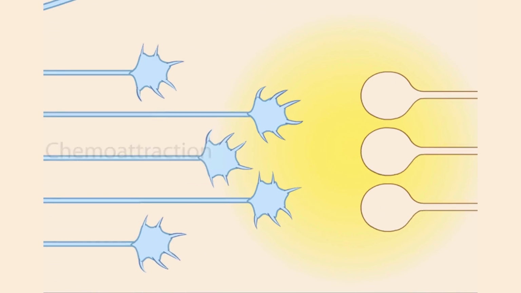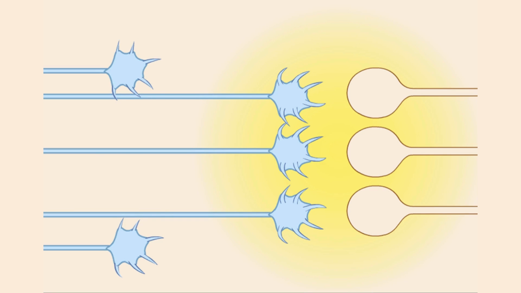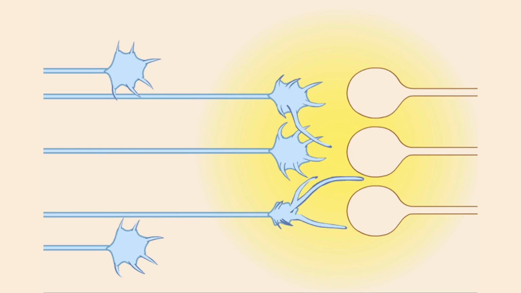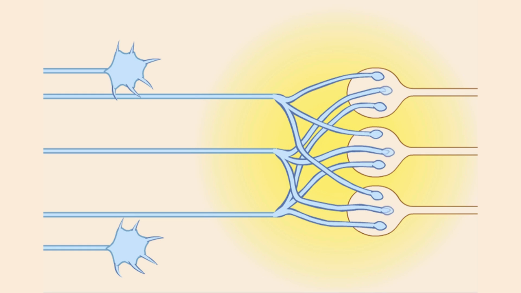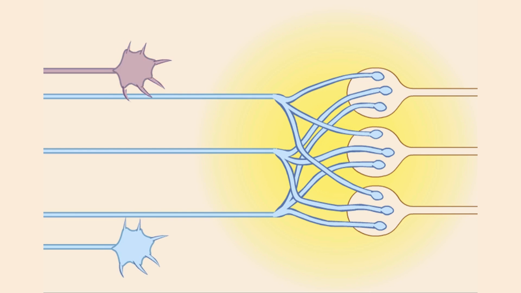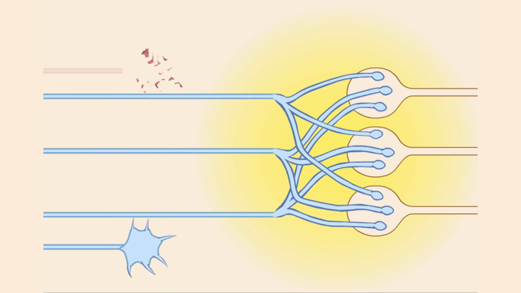After reaching the correct target regions, axons respond to a variety of local chemical cues and make a determination about which particular cells to innervate. The process of synapse formation is called synaptogenesis. In the next stage of neural development, many neurons die. This naturally occurring cell death, or apoptosis, is a crucial phase of brain development.